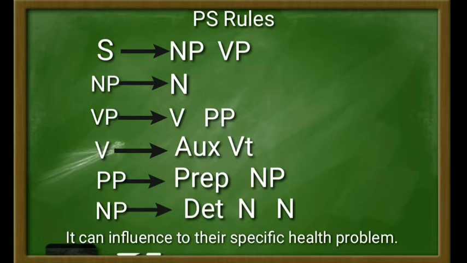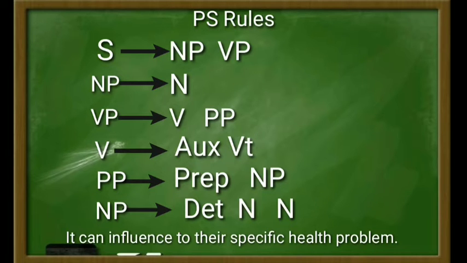The noun phrase falls into a noun, which is the word it. The verb phrase falls into two: verb and prepositional phrase. The verb falls into auxiliary and verb transitive, and the prepositional phrase falls into preposition and noun phrase. The last noun phrase falls into three: determiner, adjective, and noun.